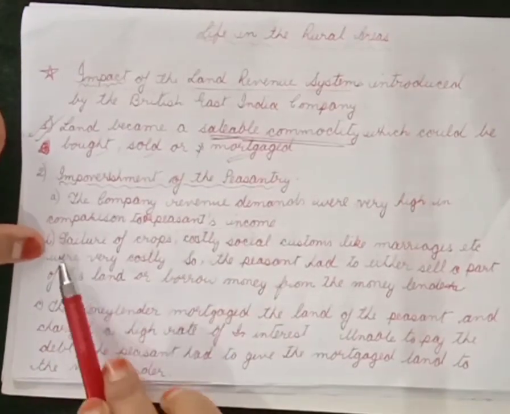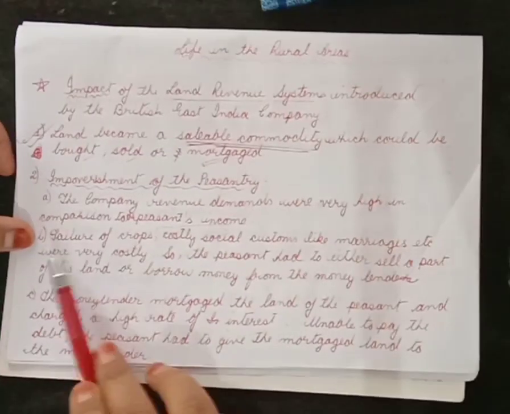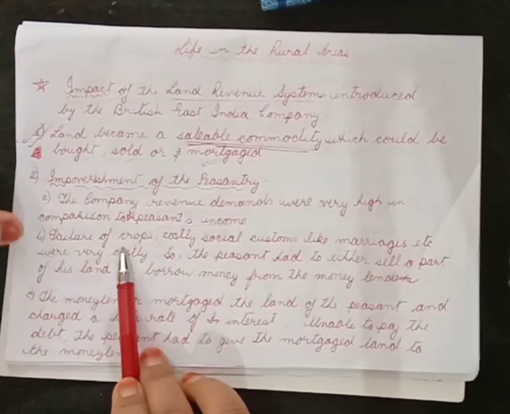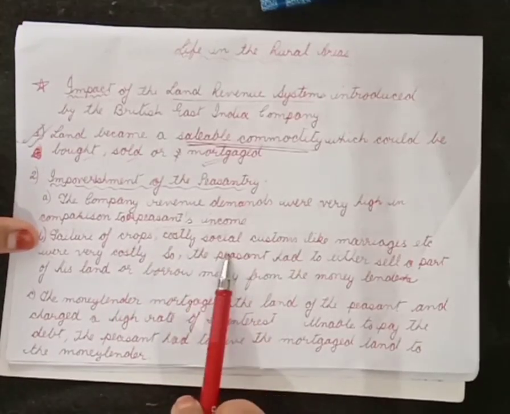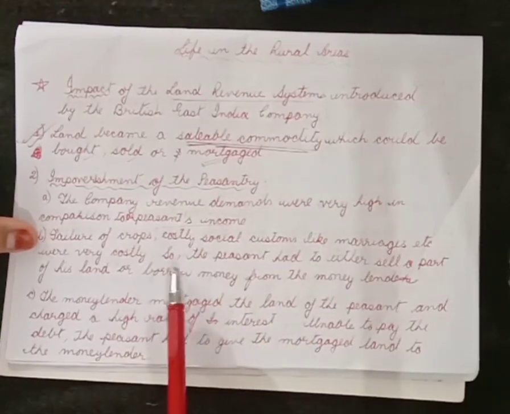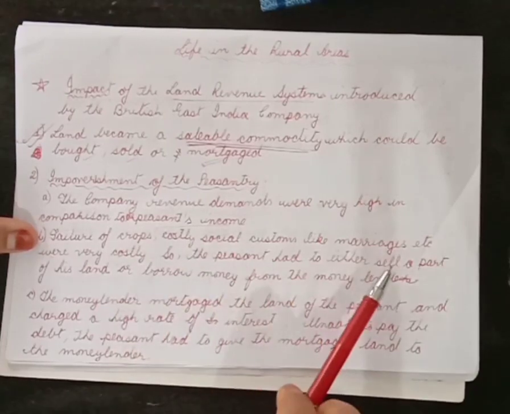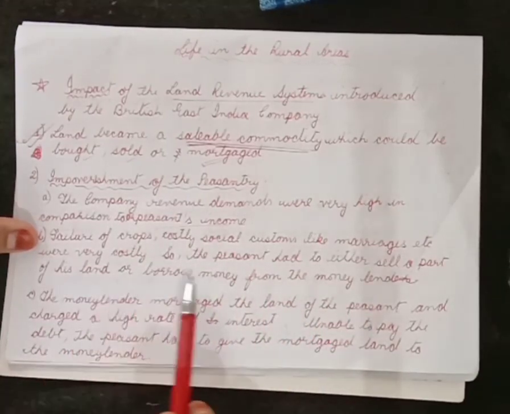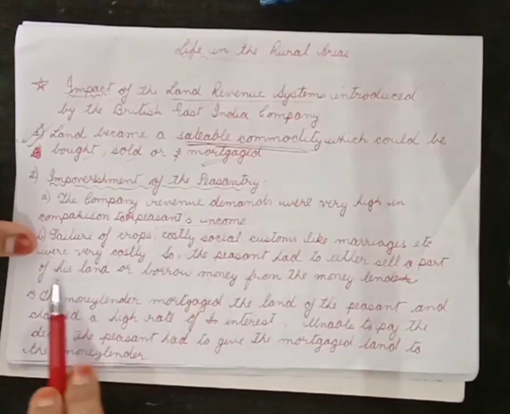On top of that, failure of crops due to any reason like drought or some natural calamities. Costly social customs. Social customs were very costly, marriages were very costly, and so the peasant had no option other than selling a part of his land or borrowing money from the moneylender. Okay, did you understand till here?